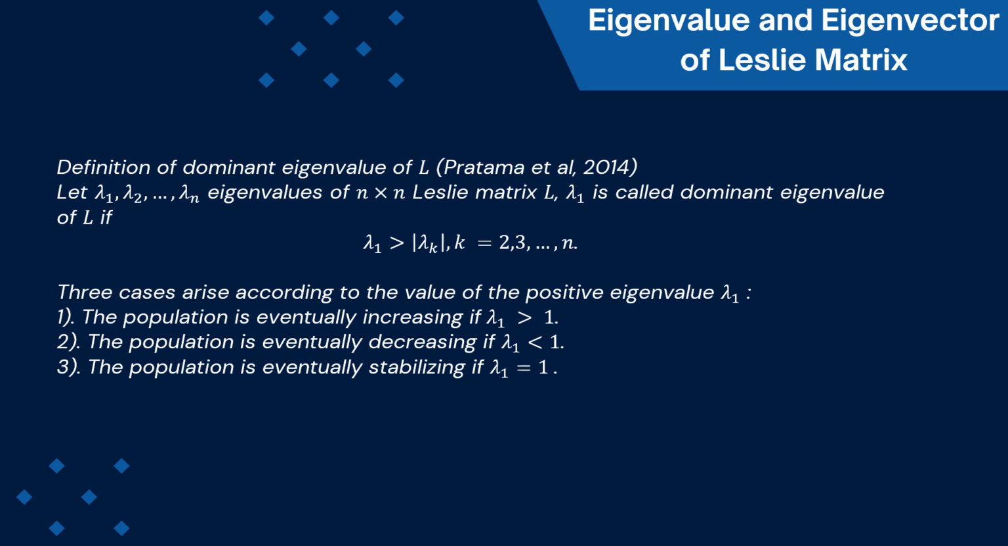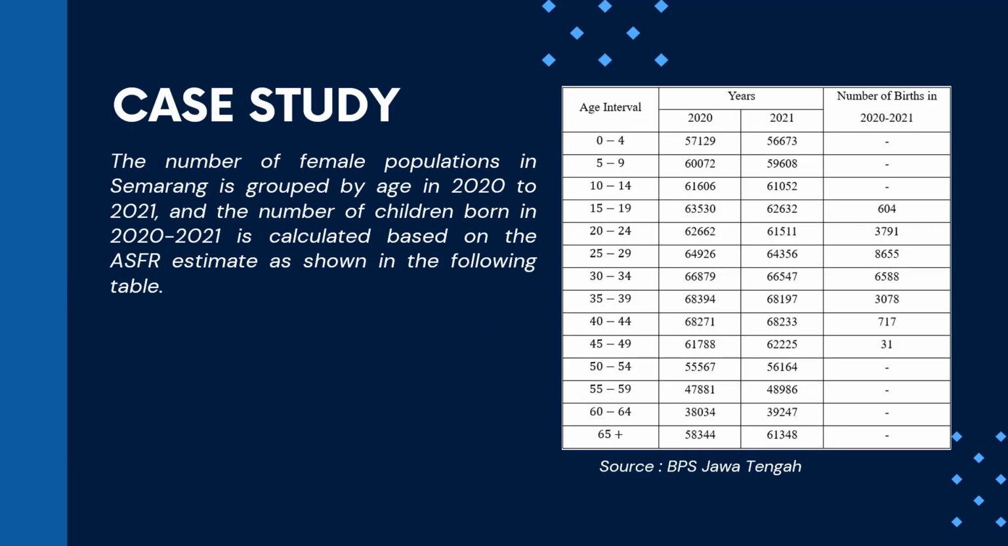The first one is the population is eventually increasing if lambda 1 is greater than 1. The population is eventually decreasing if lambda 1 is less than 1. And the population is eventually stabilizing if lambda 1 equals 1. Okay, next is the case study.